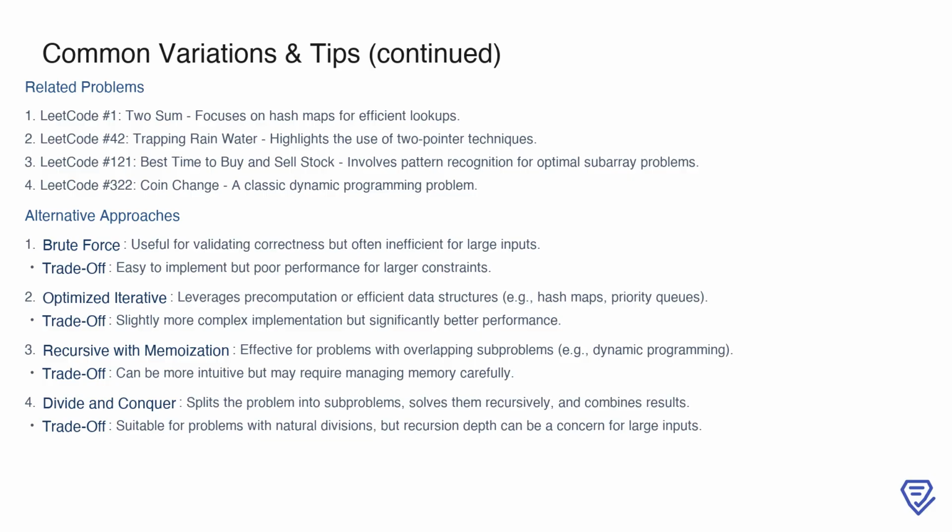Recursive solutions with memoization are another option, particularly for problems with overlapping subproblems. While intuitive, they require careful memory management. Finally, divide and conquer approaches are well suited for problems that can be naturally split into subproblems, though recursion depth can become a concern for larger inputs. Understanding the trade-offs of each approach will help you choose the most effective solution for a given problem.